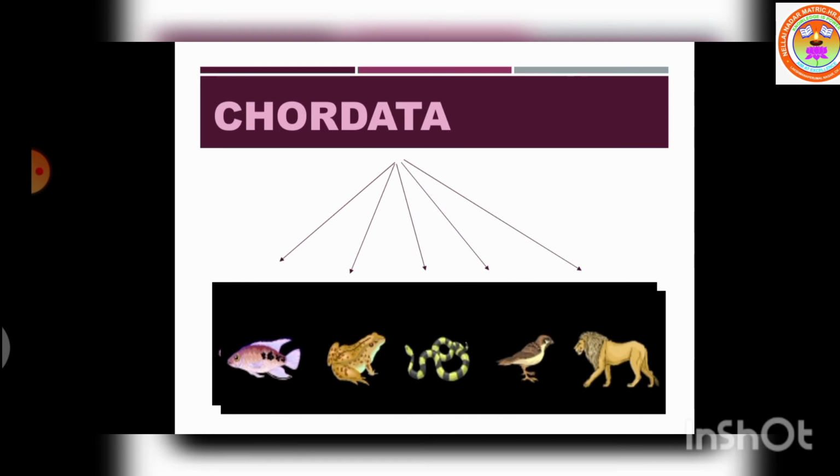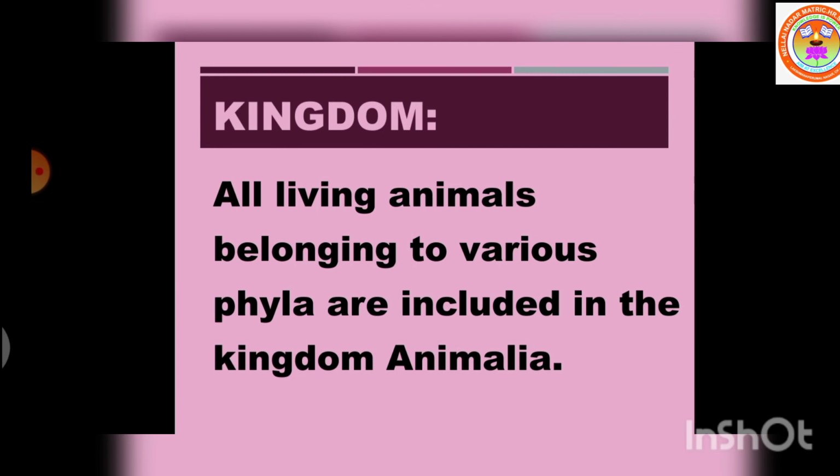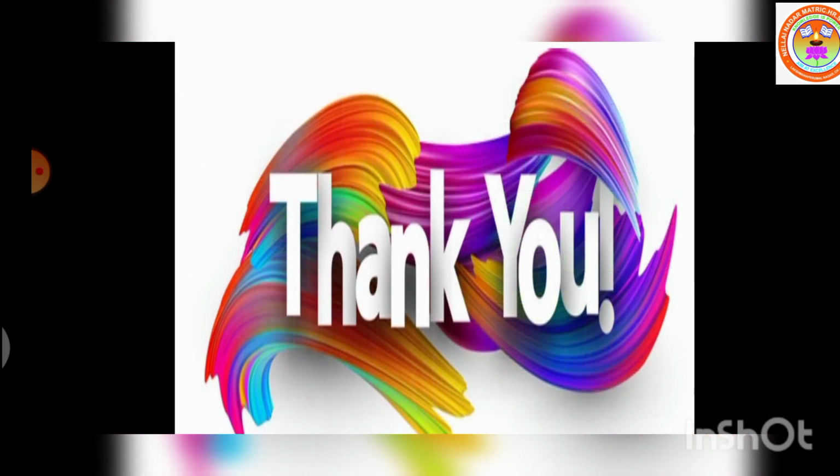The next is the kingdom. All living organisms belonging to various phyla are included in the kingdom Animalia. That means all living animals belonging to various phyla are included in the kingdom Animalia, and it is the topmost of the taxonomic hierarchy as shown here. So dear students, till now we discussed taxonomic hierarchy and the major categories of the taxonomic hierarchy.